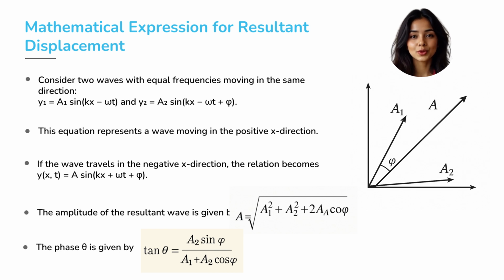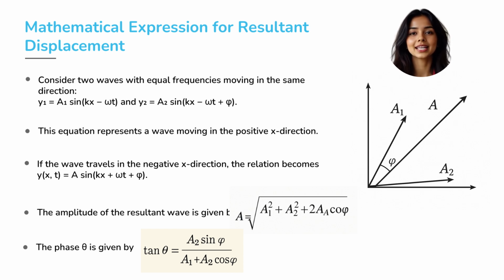Let us say we have two waves moving along the same direction. First wave, y1 equals A1 sine of kx minus omega t. Second wave, y2 equals A2 sine of kx minus omega t plus phi. When they overlap, the total displacement becomes y equals y1 plus y2 equals A sine of kx minus omega t plus theta. Here, the amplitude of the resultant wave A is equal to the square root of A1 squared plus A2 squared plus 2A1A2 cosine phi.